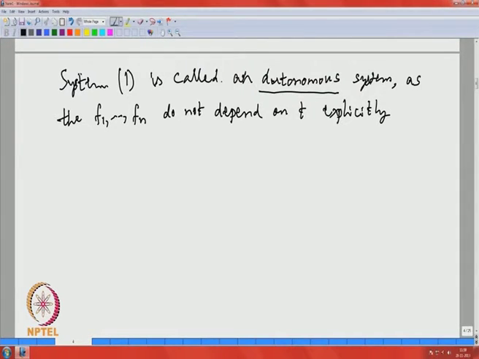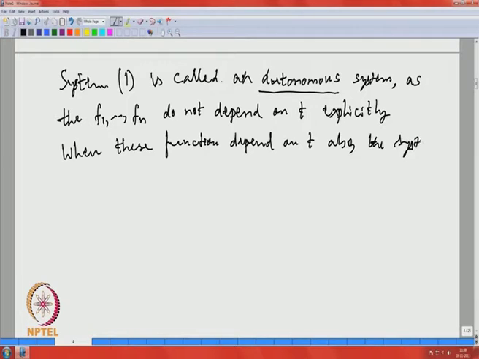When these functions do depend on t also, the system is called non-autonomous.